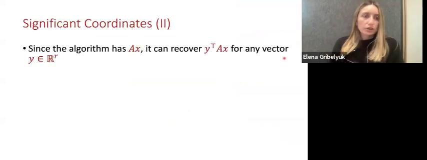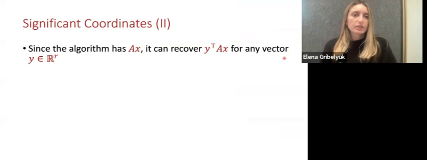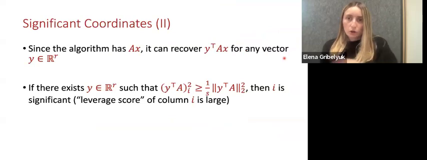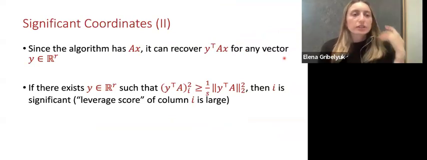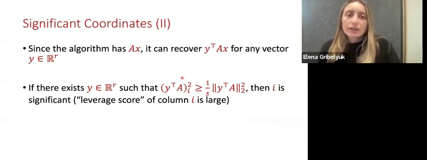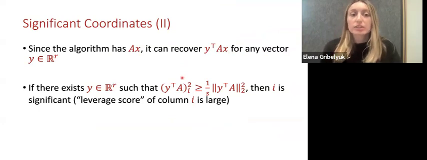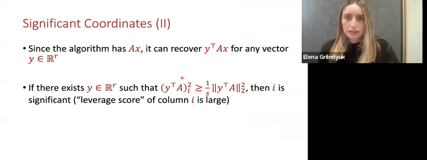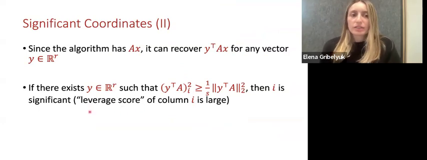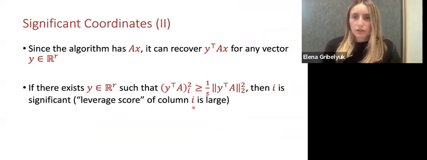So observe that since the algorithm has AX, it can also recover Y transpose AX for any vector Y. And our working definition will be if there exists Y such that the ith coordinate of Y transpose A squared is at least 1 over S of the total L2 norm of Y transpose A, then we'll say that coordinate I is significant. So this is actually corresponding to the leverage score of column I being very large.